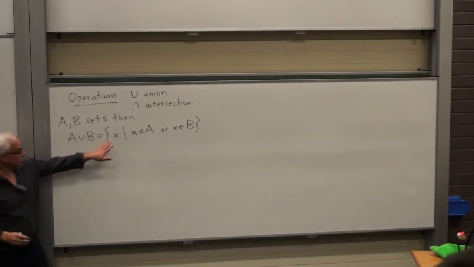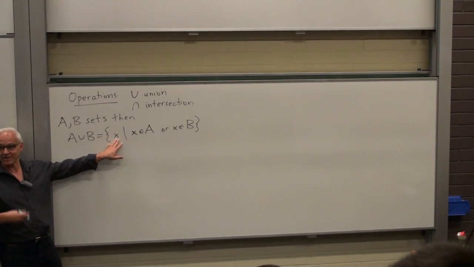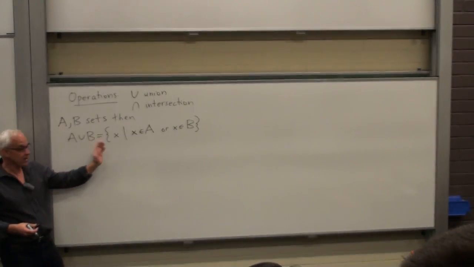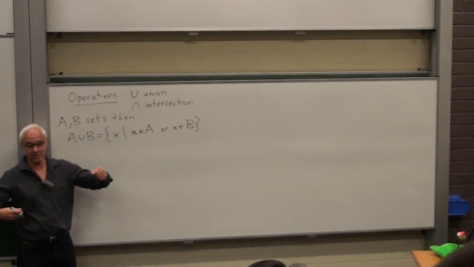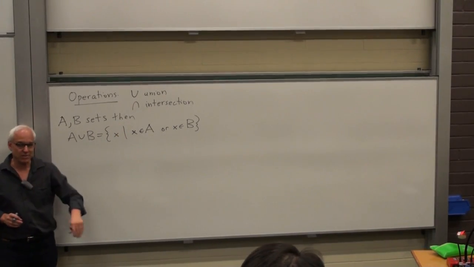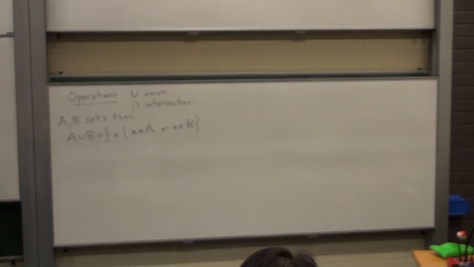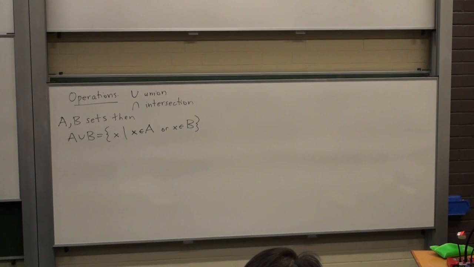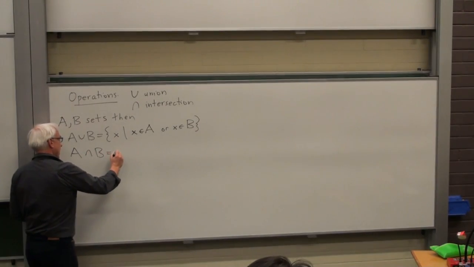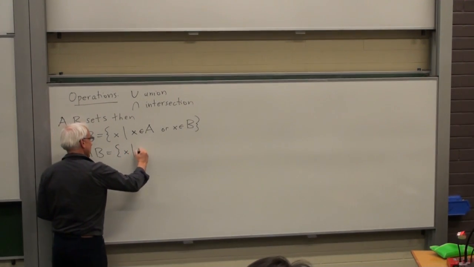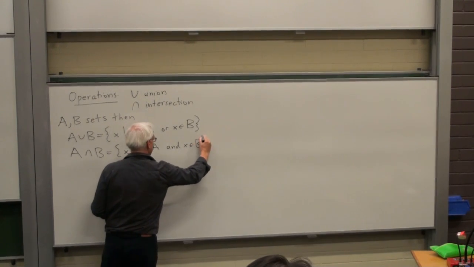All right, so here's our standard formulation for sets. This is describing the objects that are in or comprising the set, and this is the condition that those objects have to satisfy to belong to the set. So this line here, or often two dots, means such that. And the epsilon is the containment relation, means that X belongs to A. So for example, or maybe I'll do the intersection as well. So A intersect B is the set of X such that X is in A and X is in B.